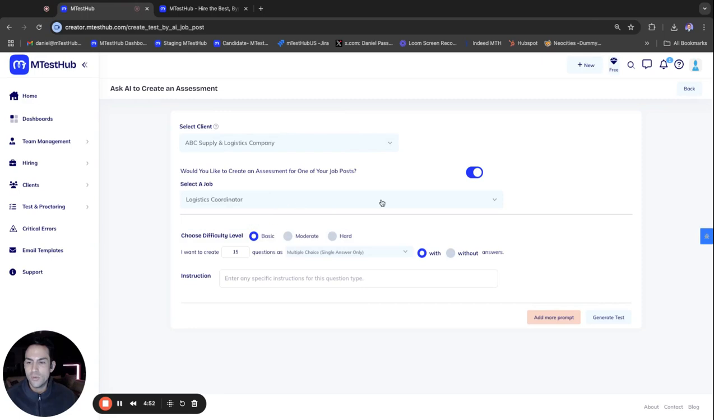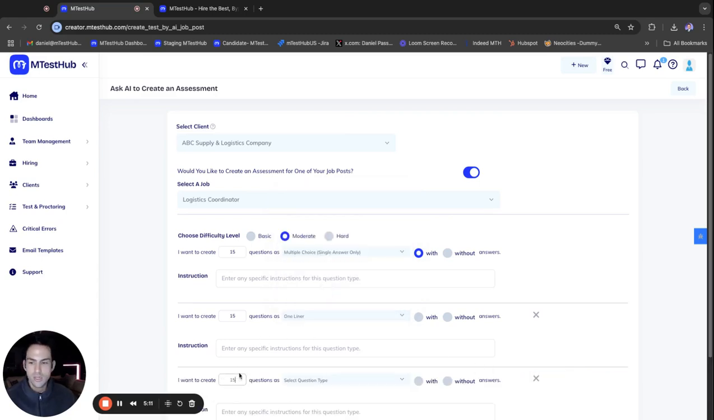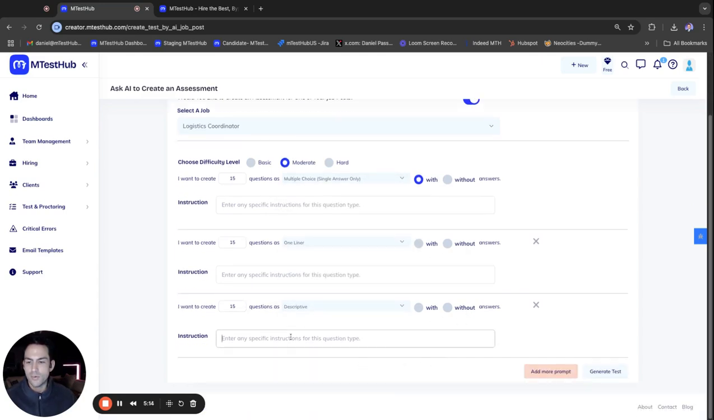We're going to go to the assessment tool and select the name of the job role. We're going to do moderate questions, and we'll do multiple choice, single answers only, with answers. I'll do 15 more questions with one-liners, and then 15 more questions, descriptive, just to give you a couple of examples. For the descriptive, I want to test skills in regards to management in this type of role. Okay, we'll go ahead and generate the test.